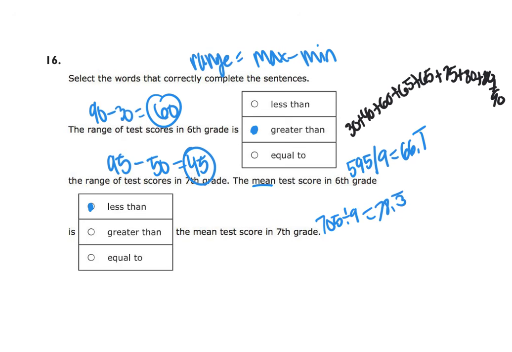And down here, I added 50 plus 70 plus 70 plus 80 3 times, plus 85, plus 95 twice. That's how I got the totals.